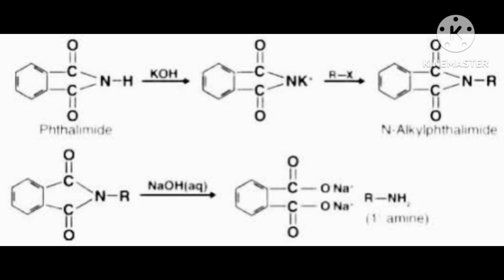This reaction is important to understand. In phthalimide, C and N bonds were there. Both bonds will break, the C and N bond will break. N is electronegative and the electron will be taken by the nitrogen. Then obviously carbon will become positive and nitrogen will become negative. Correct? This you remember.